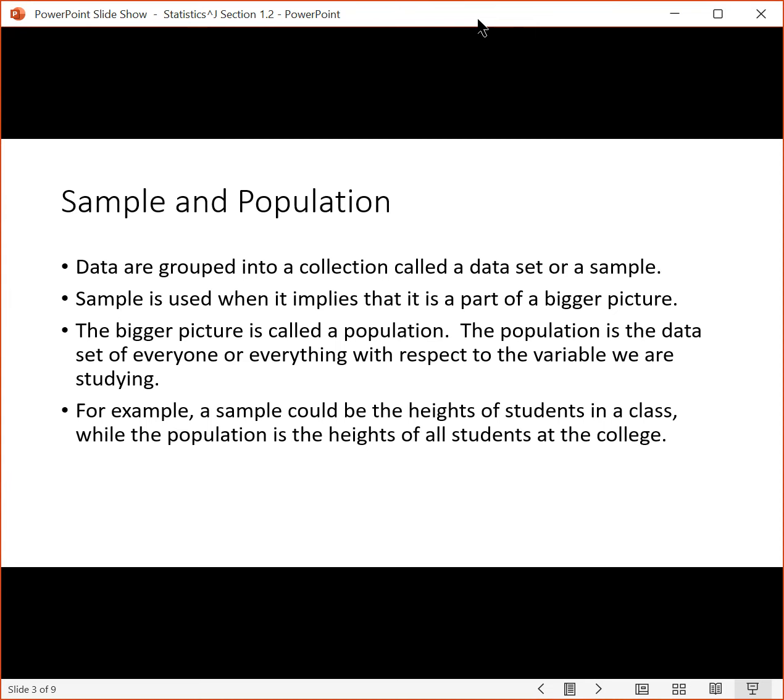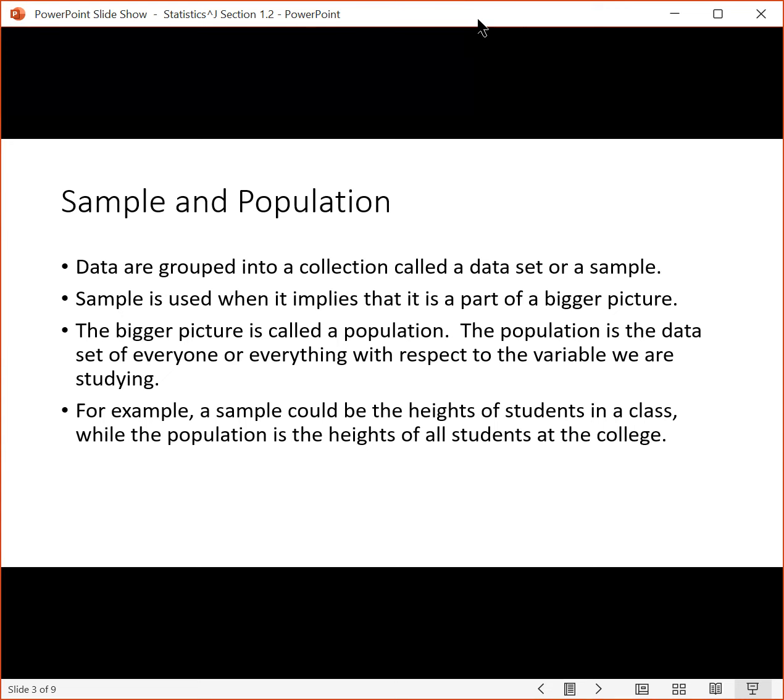Another example that you typically see for sample and population comes down to political polling. Let's say that we're interested in getting people's opinions on some political topic. The population is all of the voting adults in the country. That's everyone. Now, it would be very difficult to go through and ask every single adult in the entire country what their opinion is on this political topic.